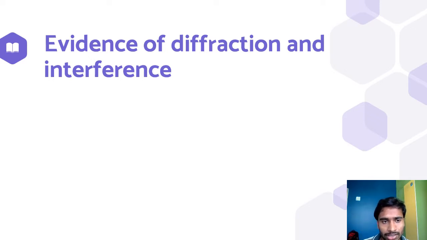These two phenomena are groundbreaking revolutions. I think this evidence of diffraction and interference is one of the most important topics in physics.